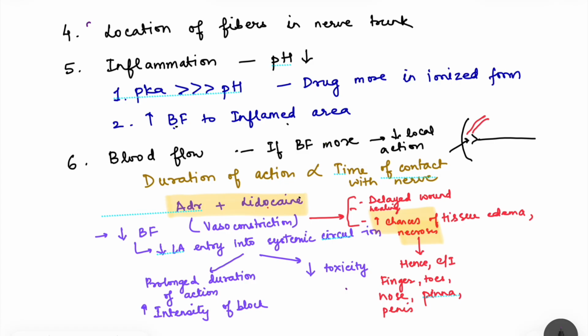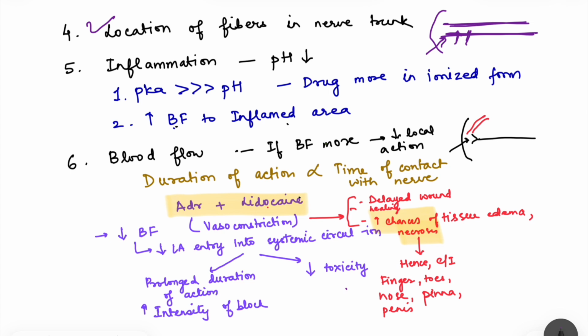So one is location of fibers in nerve trunk. Now see, this is the nerve trunk and this is the skin, suppose, and you have injected the drug here. Now for the action onto the neurons, this local anesthetic will cross this membrane and enter into the nerve. Nerve is basically a bundle of neurons. So it is going to enter into this nerve, and the nerve is having a lot of sheaths.